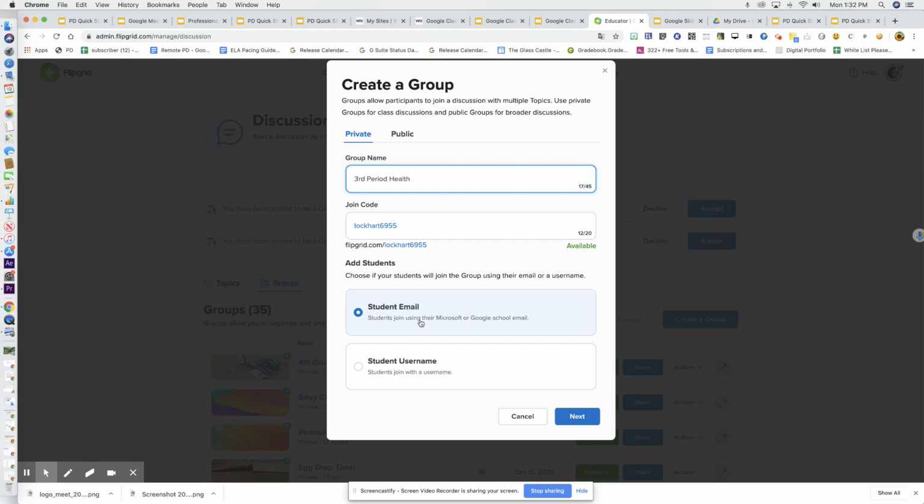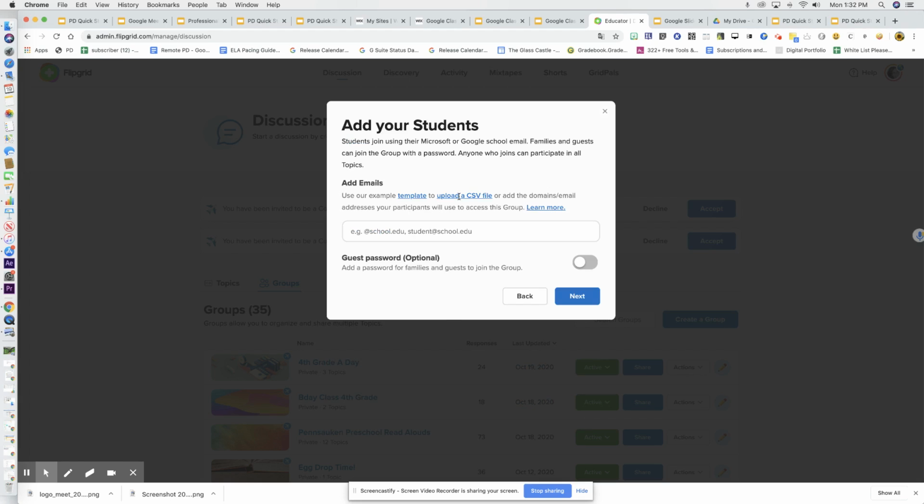Student email you can use because you want to make sure that the students use their emails to log in. And I'll show you a little bit more about that in a minute. Click next. Here's where you have to add the email handle. So you do at stu.pennsauken.net. Hit enter to make it blue, and then hit at pennsauken.net. Hit enter to make it blue, and you would click next.